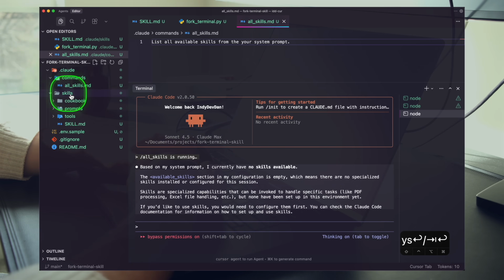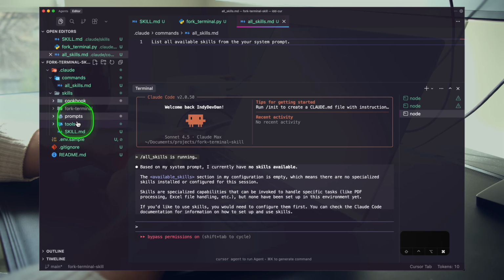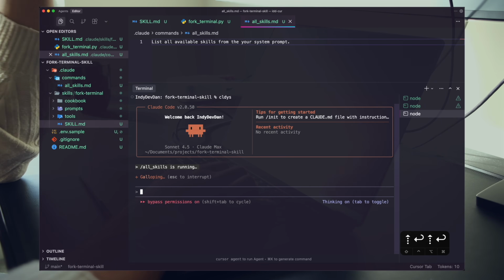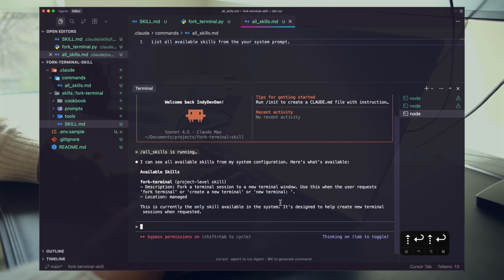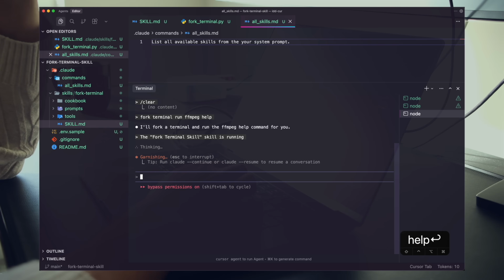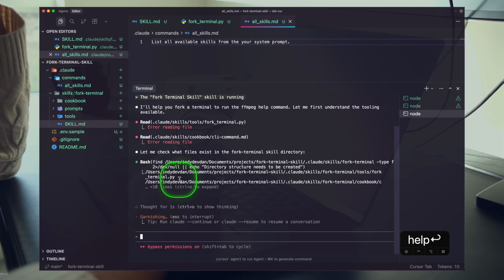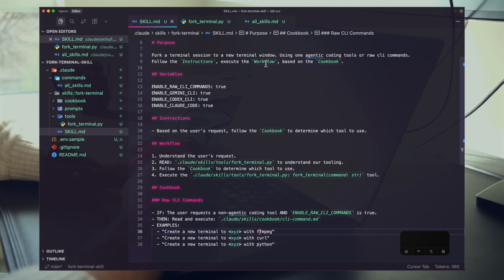So you can see here, I've actually written the skill in the wrong format. You probably saw that long before I did. Let's fix that. So we can write fork terminal, all right, and then we can move everything inside of that. There we go. Let's rerun that. All skills. And this is why we test and work step by step. There we go. We have our fork terminal skill. Okay, let's go ahead and run this. All clear. Fork terminal, run ffmpeg help. And so all we're doing here is getting to that proof of concept level, all right? And so you can see here, I have the directory structure wrong. I actually need to come back into the skill and update that since I was using the wrong reference path.